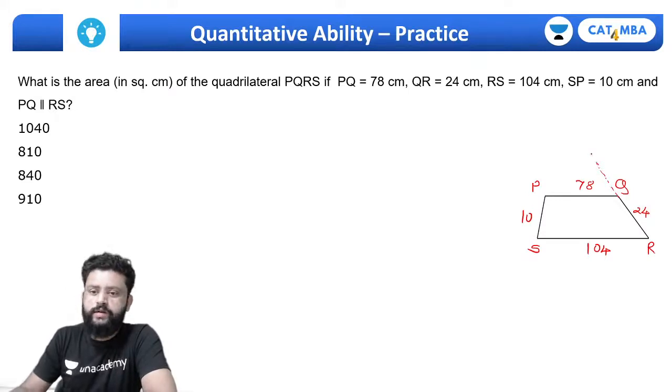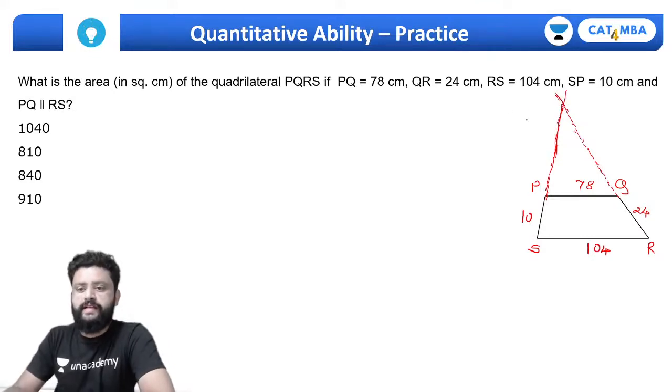I will extend QR as well as PS, and let's call this point of intersection T.